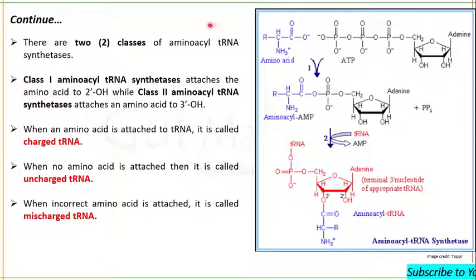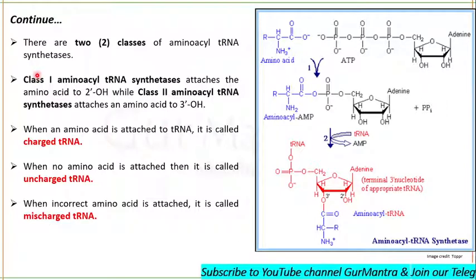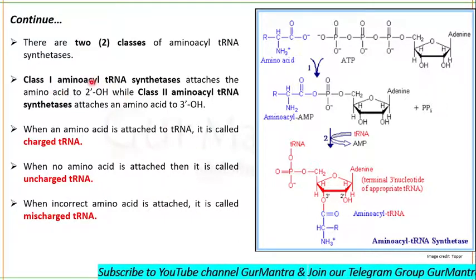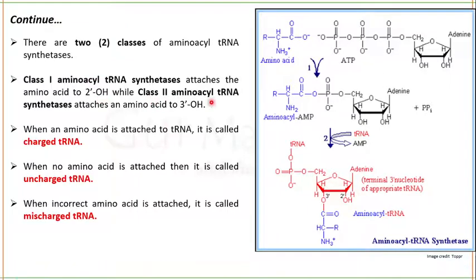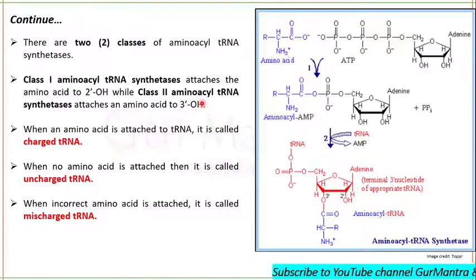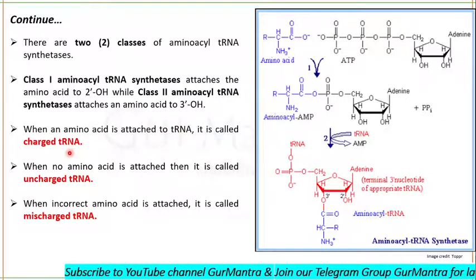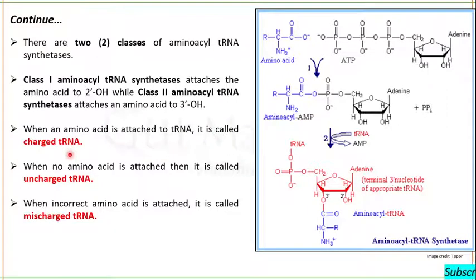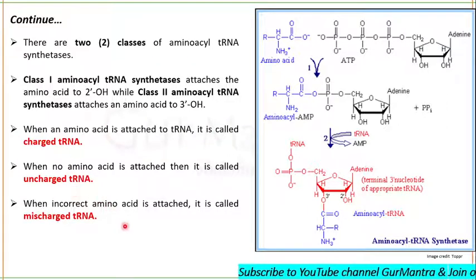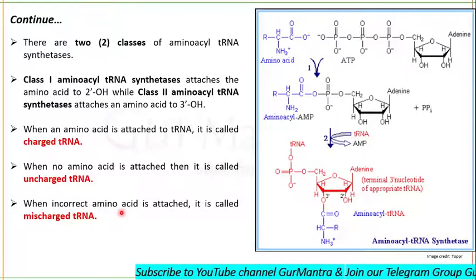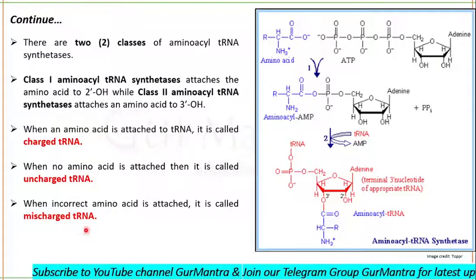Fine. There are two classes of this enzyme. Class 1 will attach an amino acid to the 2' hydroxyl, and class 2 will attach the amino acid to the 3' hydroxyl. Okay. So whenever a tRNA has an amino acid, it is called a charged tRNA. A tRNA with no amino acid is called uncharged tRNA, and a tRNA having an incorrect amino acid is called mischarged tRNA.